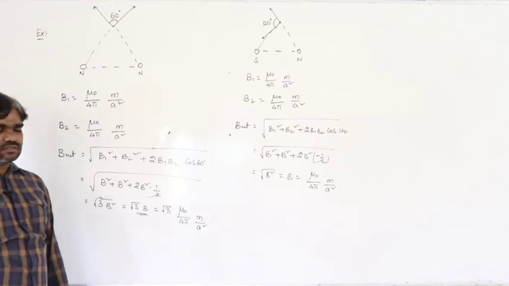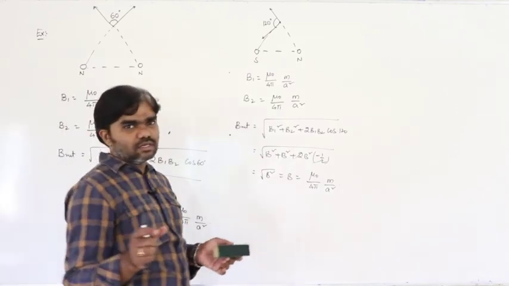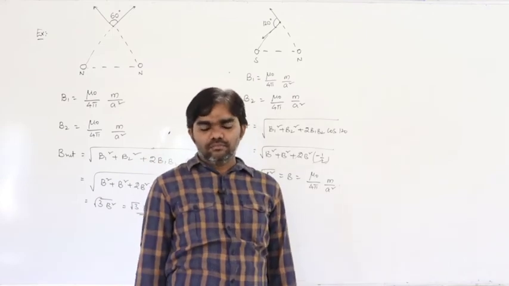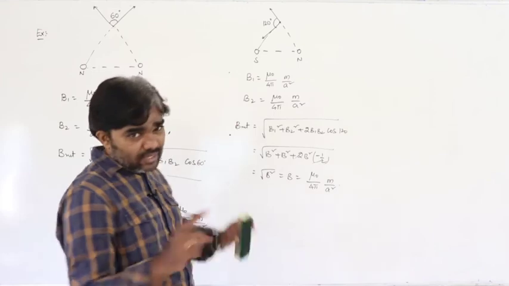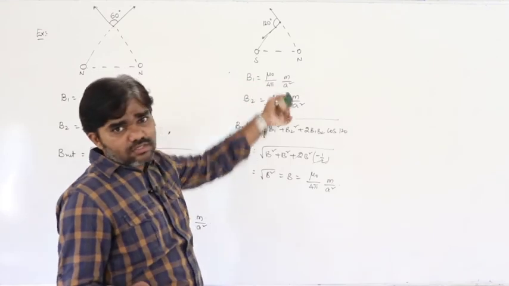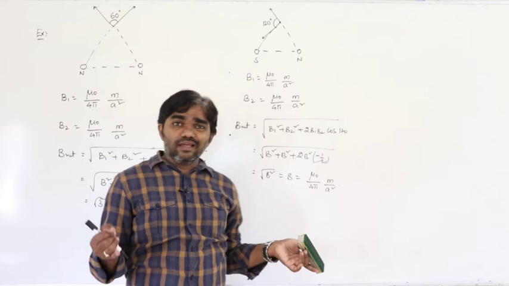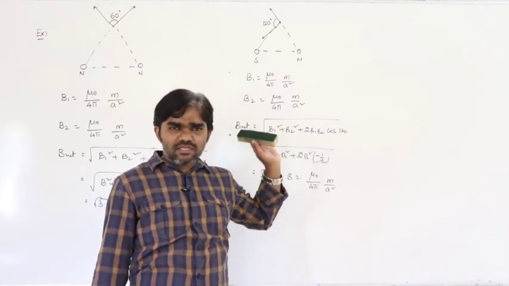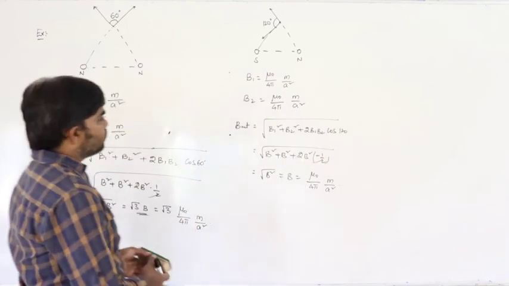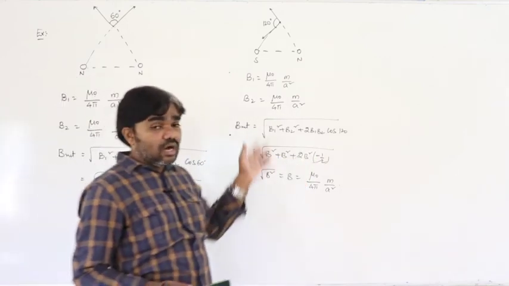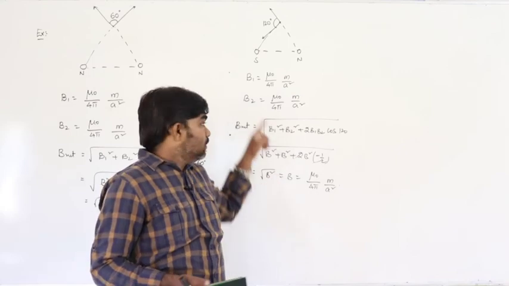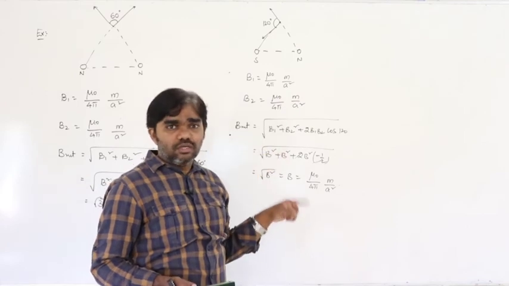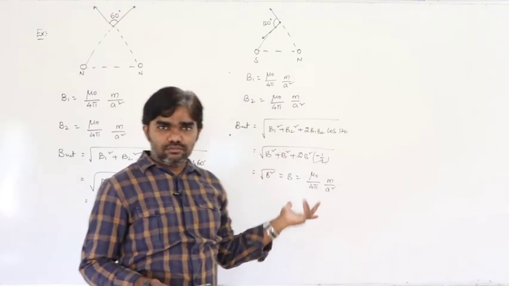Just like electrostatics, if two charges are placed at the corners of an equilateral triangle, what is the resultant electric field at the third corner? Like charges or unlike charges can be placed, and based on this we can calculate rectangle problems, triangle problems, square problems, everything the same, as these are the same models. There we use 1 by 4 pi epsilon naught with charge, but here we use mu naught by 4 pi with pole strength. That's all.